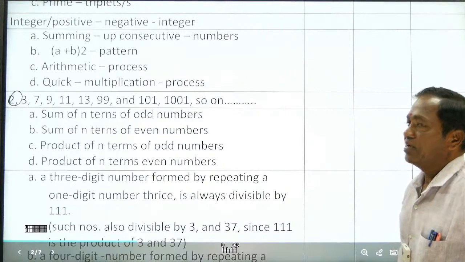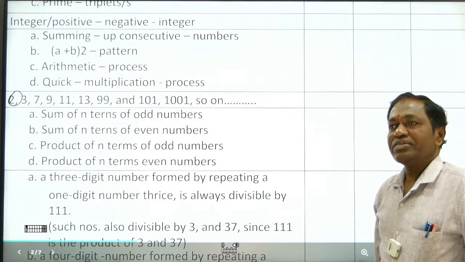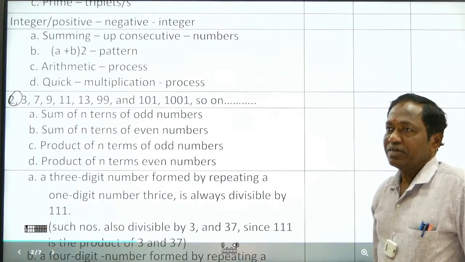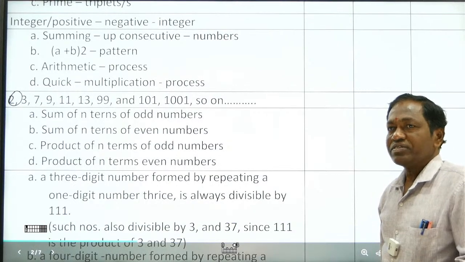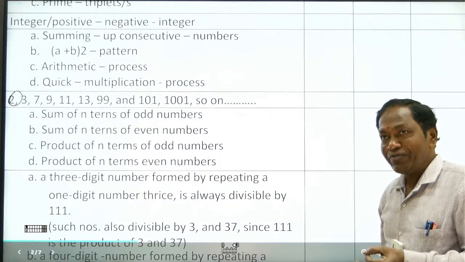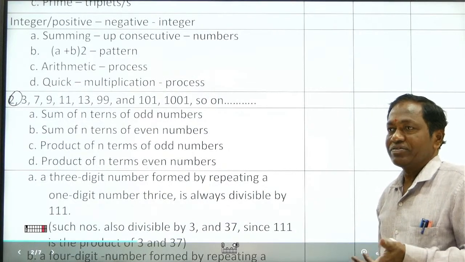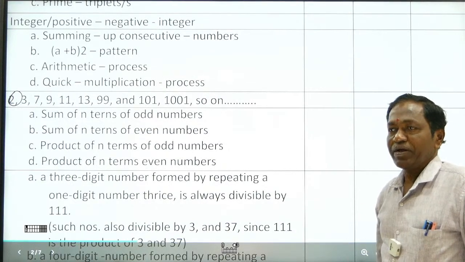Uniqueness of the number: 2 is the smallest prime number. 2 is the only even prime number. We have to take it as the only even prime number.